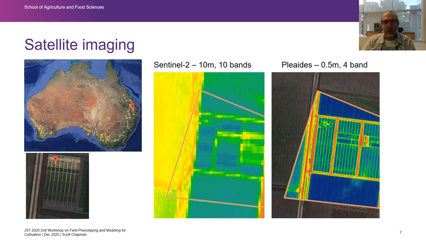This is from Sentinel-2, a 10 meter resolution, 10 band satellite. And this is the same site, actually a couple of weeks later, using the Pleiades satellite, which is a 0.5 meter resolution and 4 band. So we're starting to get to the point that with satellites we can actually see some of these plots in the field.